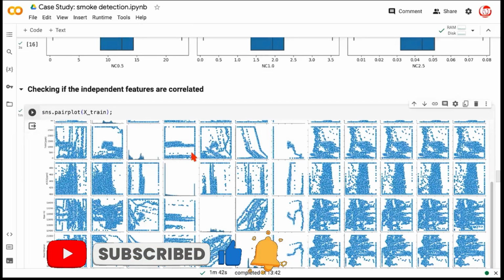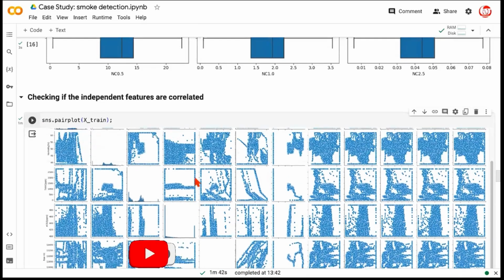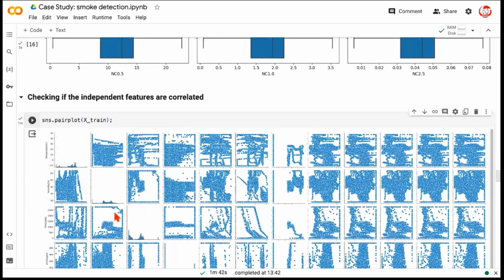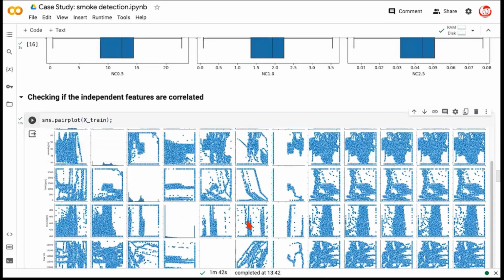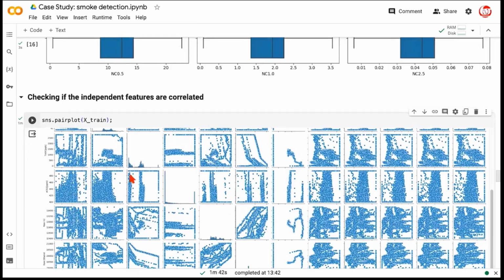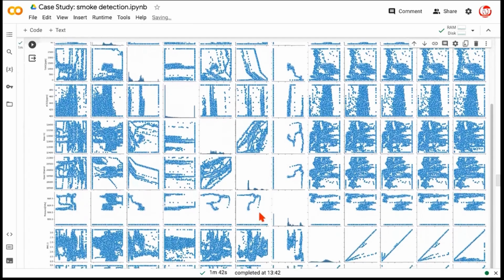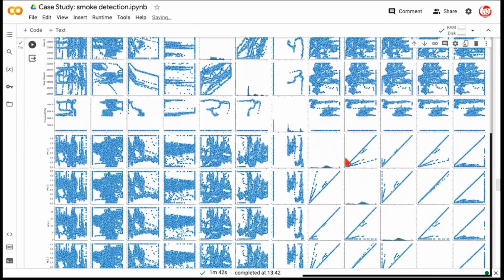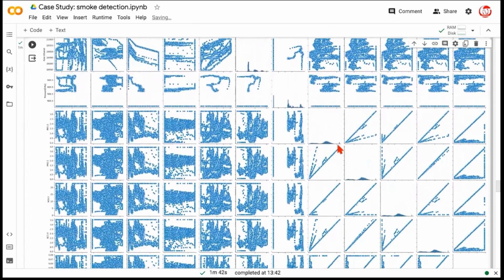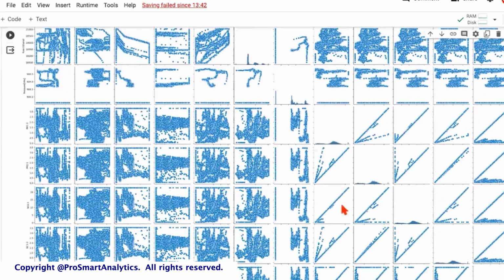Okay, so we finally have the pair plot. As you can see, it doesn't look very pleasant because it has all sorts of patterns here. Essentially, the off-diagonal elements are all these scatter plots pairing every possible combination of variables. But if you see this specific section, you do find a lot of linear relationships. And that's kind of natural.